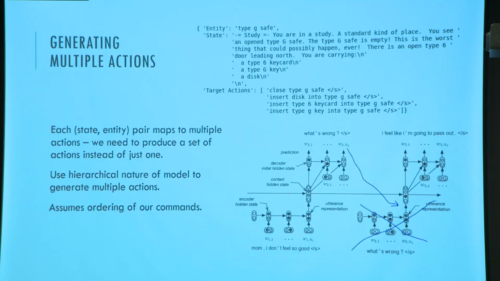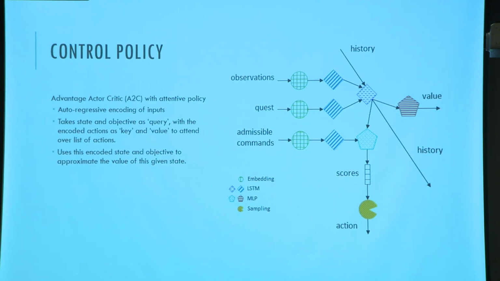So if we go back to our actions, we basically do attention over these actions with this as our value in order to get a distribution over these actions to know what to pick. Once we have a distribution over these actions, that's basically what a policy gradient is, right? We now have a way of giving us our policy gradient, and we train using policy gradient methods, or in our case, advantage actor critic.